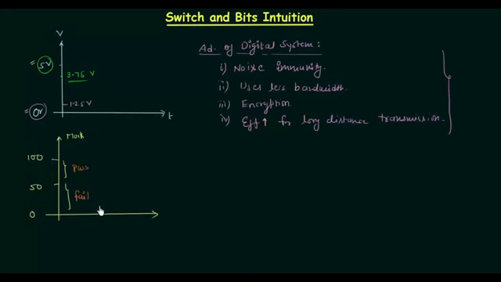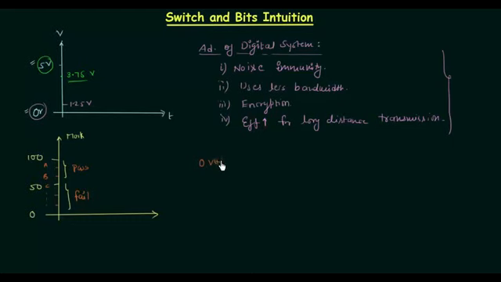So this is not a right way to grade the students. 0 to 50 is fail and 50 to 100 is pass. We want more levels, we want more grades to be given. For example, if I can divide 0 to 100 in more levels, A, B, C and so on. So we can divide the students in a much better way if we increase the number of levels. In other words, we have increased the accuracy. Right, so we want accuracy, and for that we need to increase the number of levels.